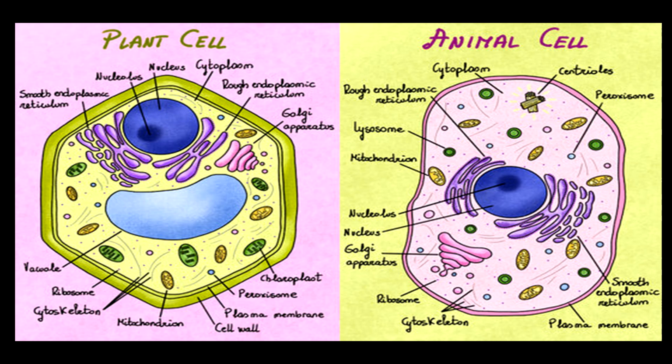And also there are centrioles present in animal cell, which is absent in plant cells. And these green ones are the chloroplasts, which is exclusively present in plant cells and absent in animal cells because plant cells carry out photosynthesis but not animal cells. So these are some of the basic differences between the two types of cells.